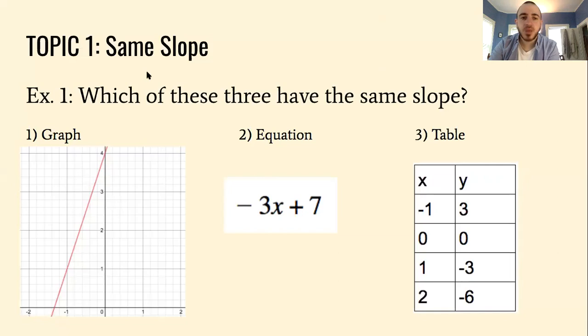All right, here we are. Which of these three have the same slope? In Algebra 1, we learned how to find the slope by looking at 3 different things. The first thing I'm going to start with is this equation. We know that the equation is in the form y equals mx plus b. The m represents slope, and that's the number in front of the x. So in this case, it's -3.